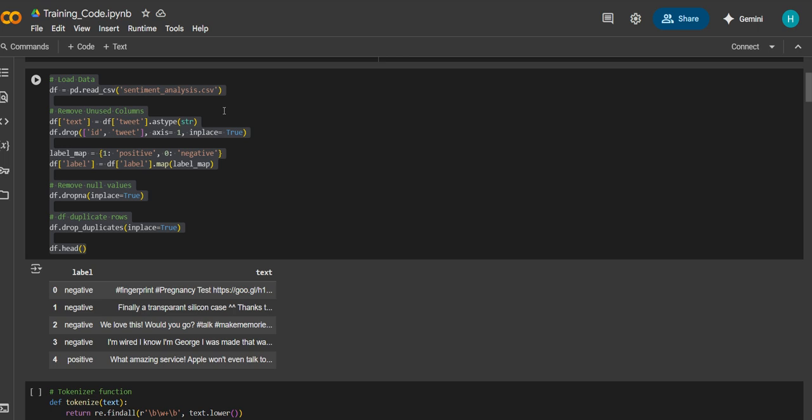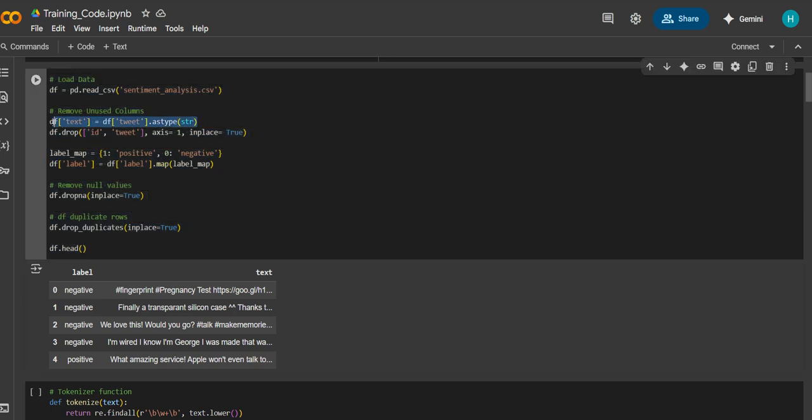In my dataset I have tweets, ID and label. First I removed all the IDs and kept the tweets in my data frame, and I saved the tweet as text, as a string.